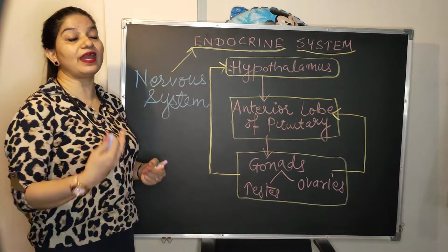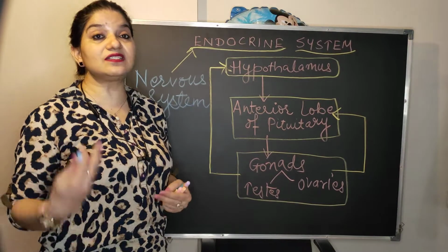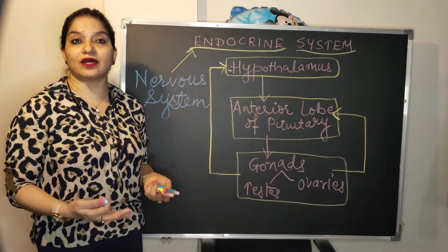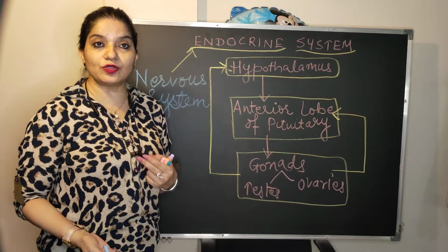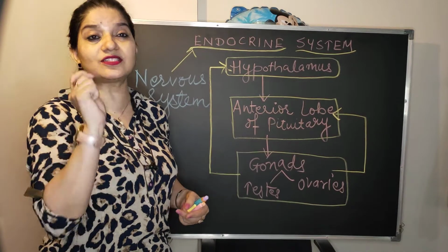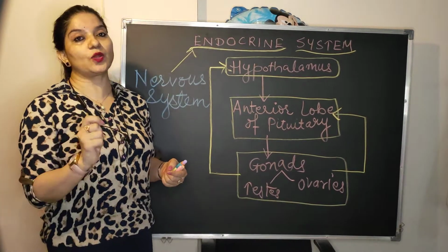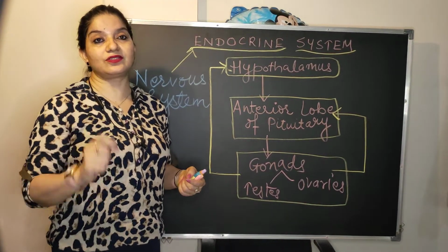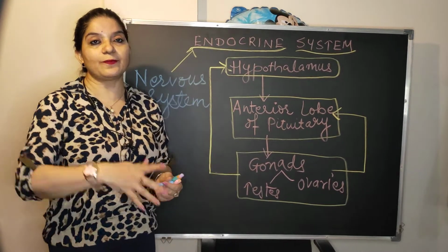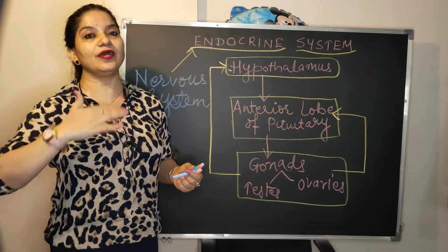Now these endocrine glands secrete certain chemical messengers. And what are these chemical messengers? These are known as hormones. So what are hormones? They are chemical messengers which are secreted in very small amounts, very little quantity, and they always act on a target organ. This is very important. What is the meaning of target organ? Suppose they are released here, but they will act here or maybe here.